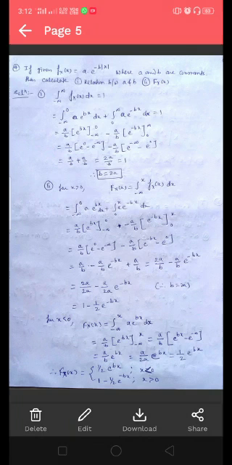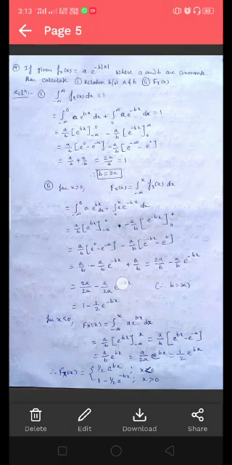If a given PDF f_X(x) equals a e to the power minus b mod x, where a and b are constants, then calculate number 1, the relation between a and b, and number 2, the CDF of x. Again, the area under the PDF is equal to 1. So, integrating this PDF over the interval minus infinity to infinity, for the positive values of x and for the negative values of x.